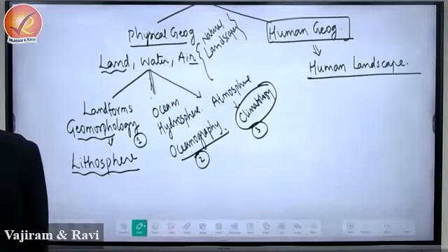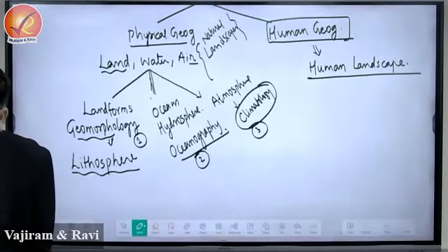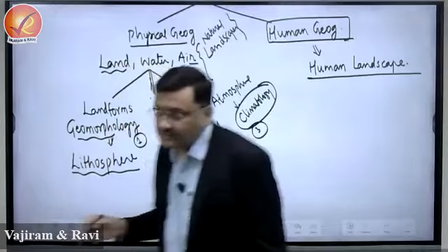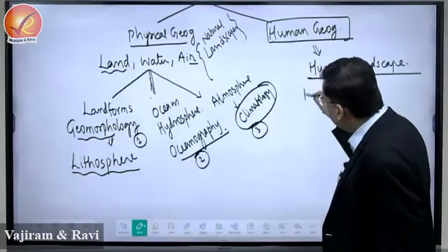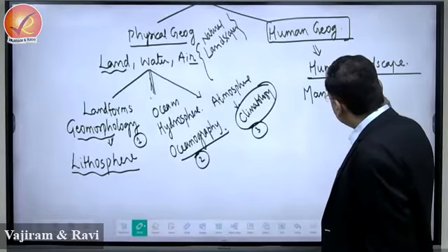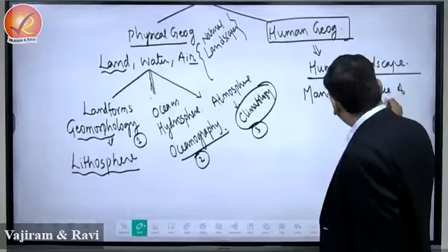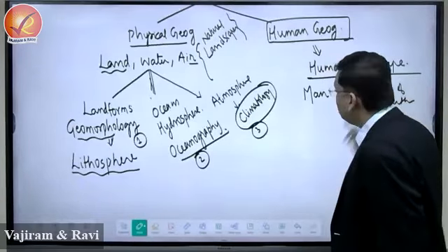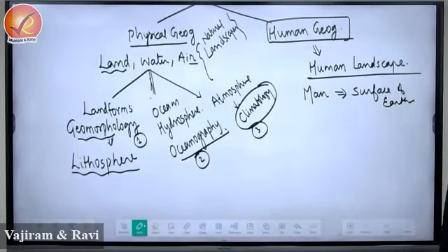So what is human landscape? Means man-made features. All those things which are created by man's interaction with the surface of the earth will be treated as human landscape, and this will be the subject matter of human geography, right?